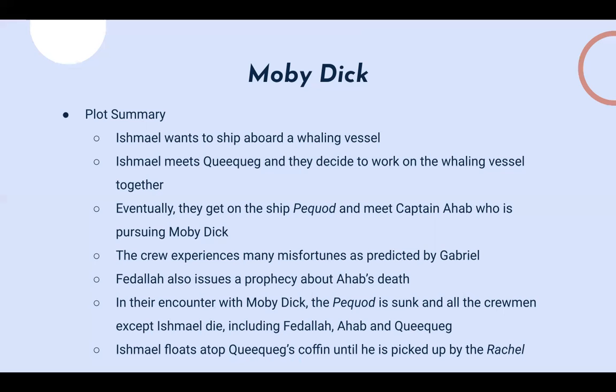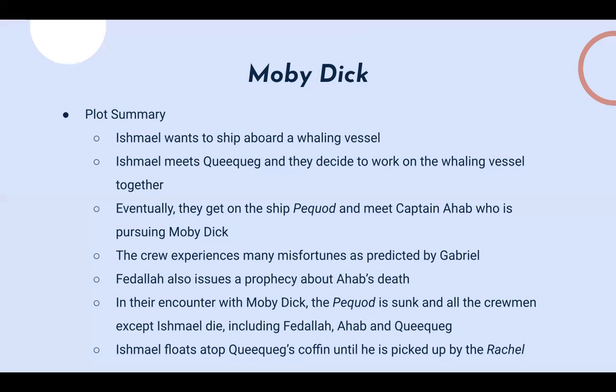The journey goes on further, and at some point Ahab actually sights Moby Dick, and he launches his harpoon boats to go catch him. But Moby Dick destroys the boats multiple times. He launches multiple harpoon boat attacks, and each time they are crushed. In one attack, Fedallah is trapped on the harpoon line, and he's dragged overboard and dies.